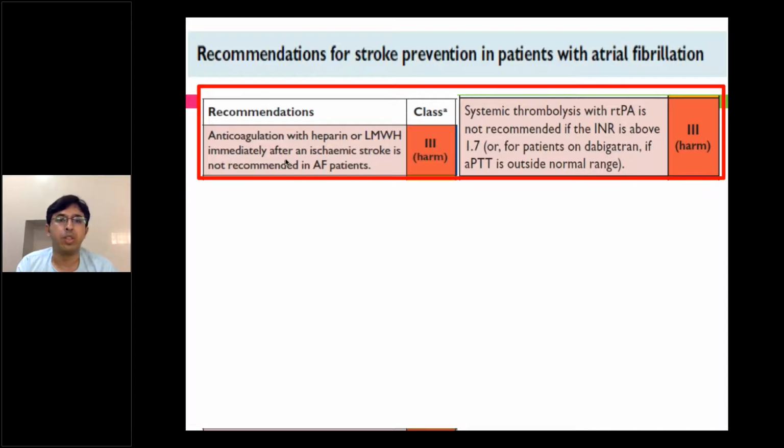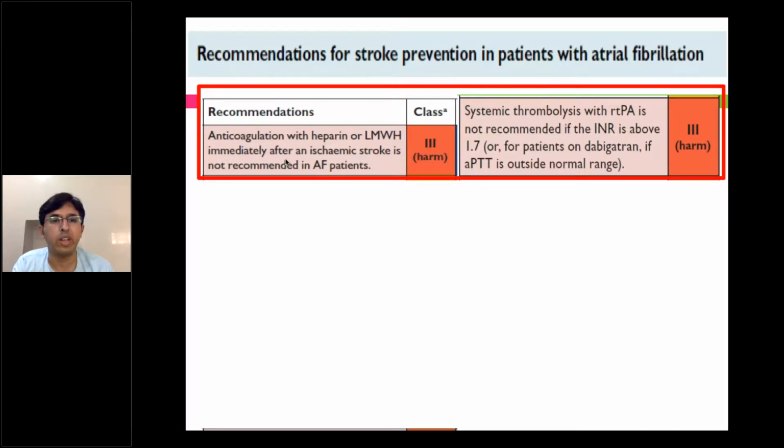It all depends on the patient's score. If the patient has had a TIA, you can start it the next day. But if the patient is having a massive stroke with a high NIHSS score, then probably you may require a tracheostomy, a percutaneous gastrostomy, a craniotomy or something. So you can always wait to start anticoagulation in such patients.